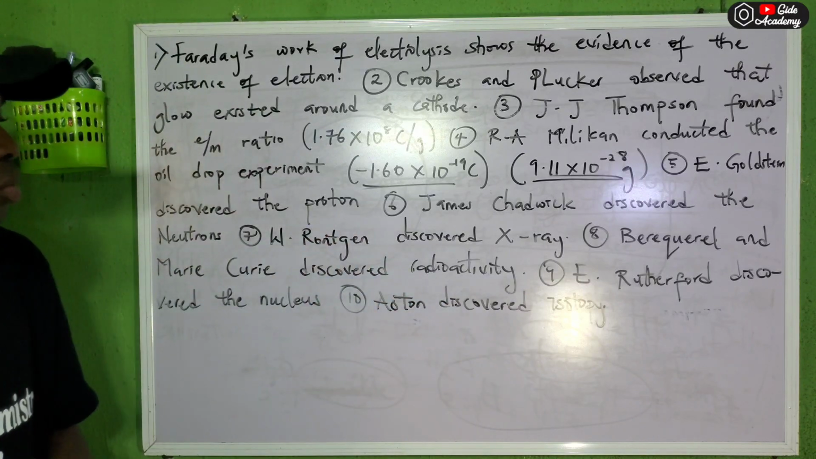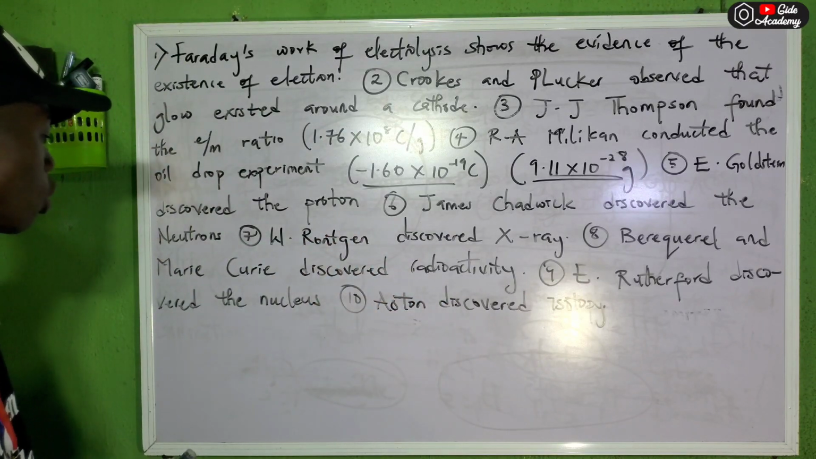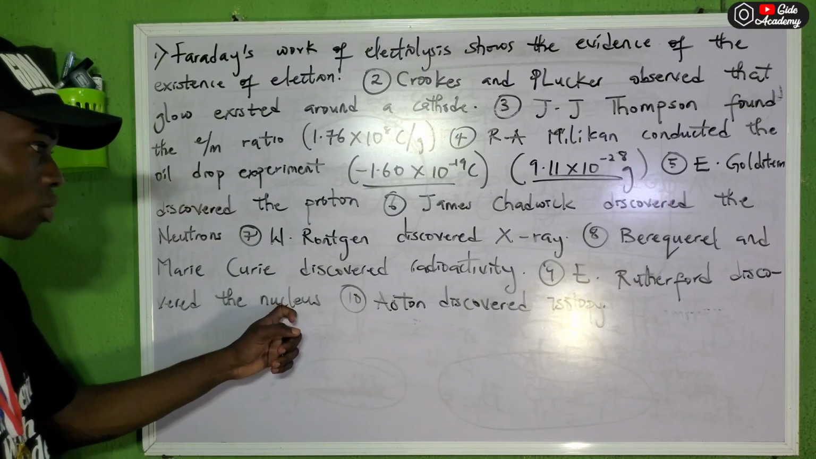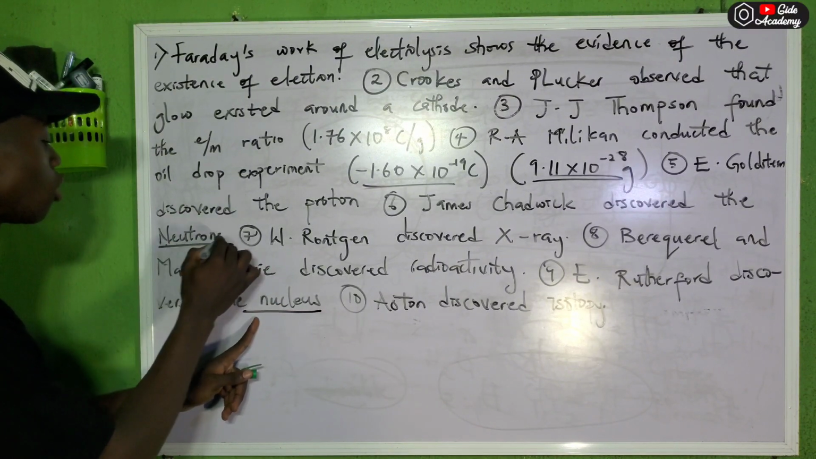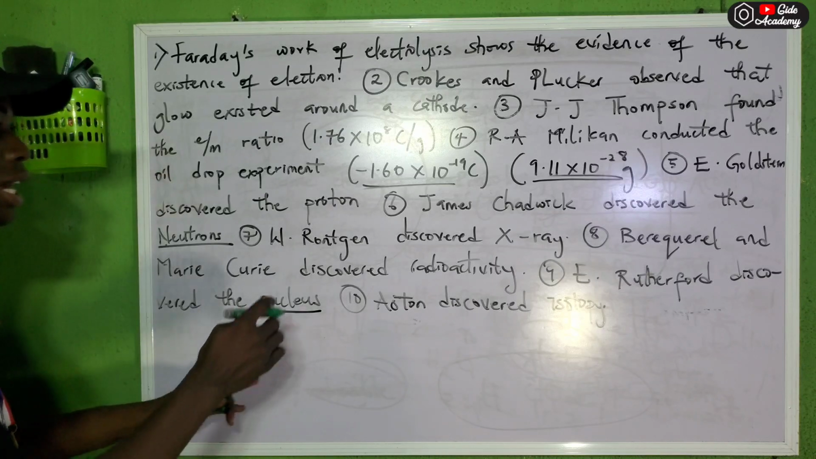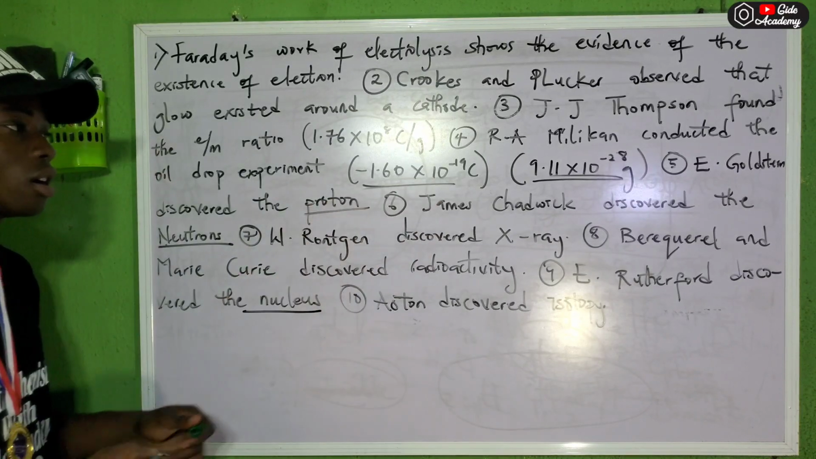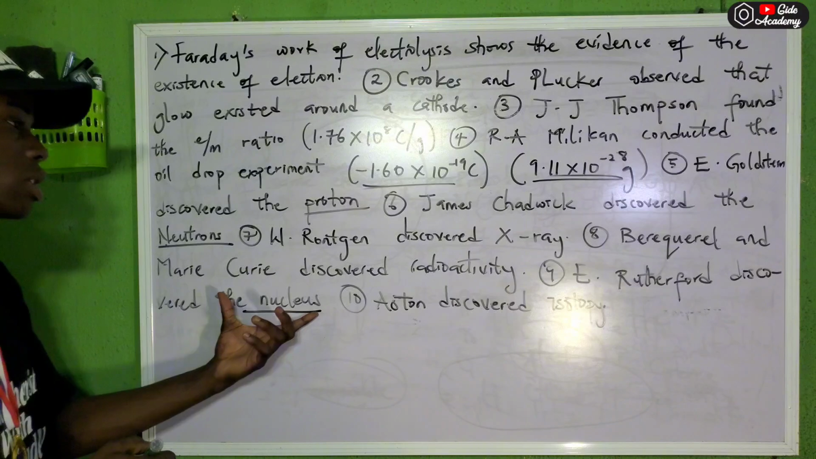Then as for the next one, Ernest Rutherford discovered the nucleus. Please take note. Ernest Rutherford discovered the nucleus, while James Chadwick discovered the neutron. What about this guy again? Eugene Goldstein discovered the proton. So please take note of this.